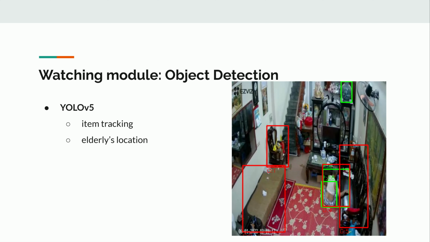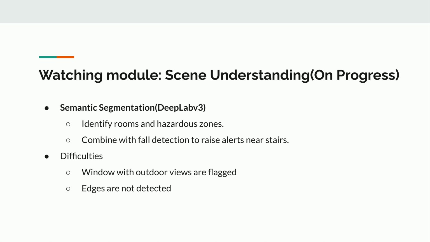Beyond pose and action detection, we're extending our vision module to include comprehensive scene understanding. Leveraging semantic segmentation using DeepLabV3, our system can identify different areas within the room, such as kitchens, bathrooms, or potentially hazardous zones like stairs. However, we encountered some challenges. The module occasionally misinterprets windows with outside views, incorrectly flagging them as hazardous areas, and has difficulty detecting precise edges. We are actively refining our segmentation algorithm to address these issues.